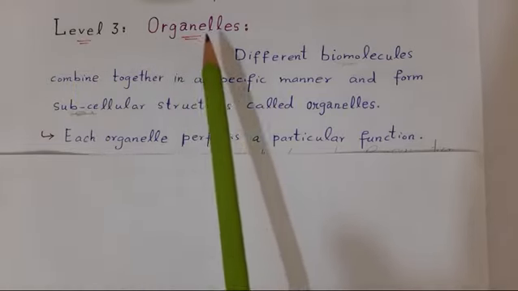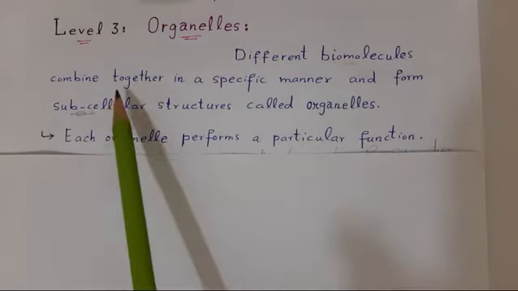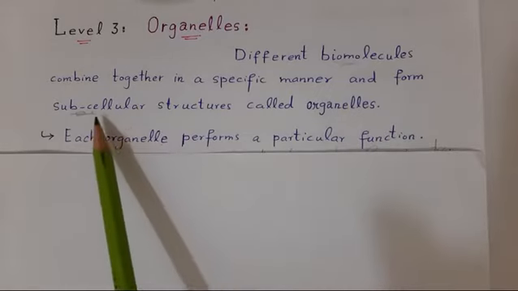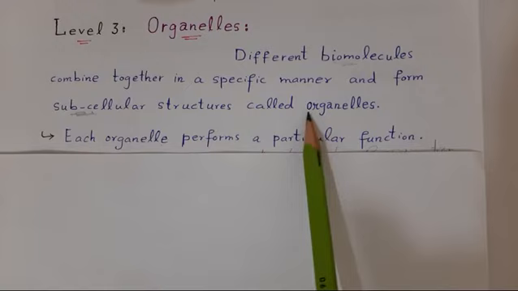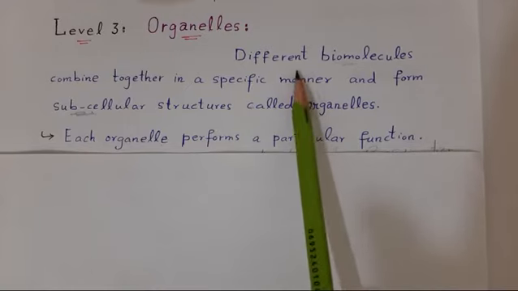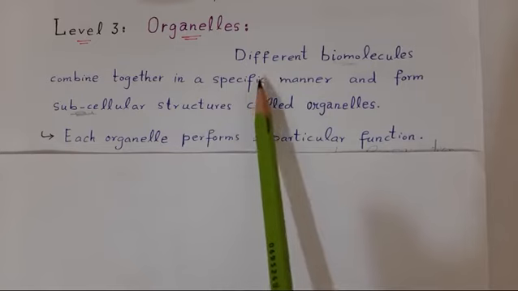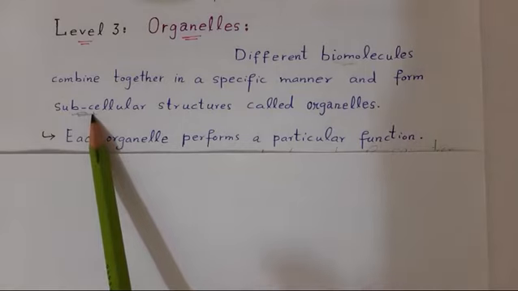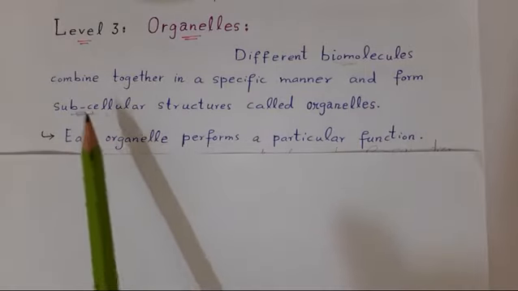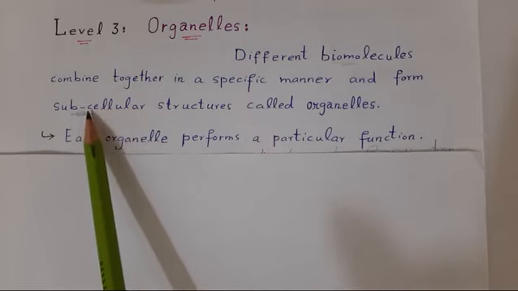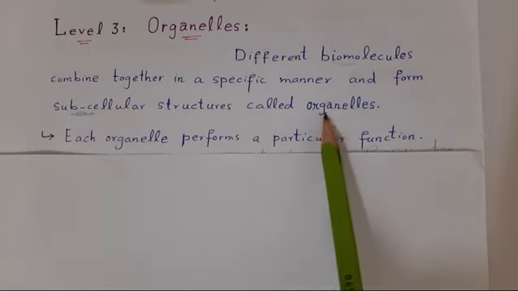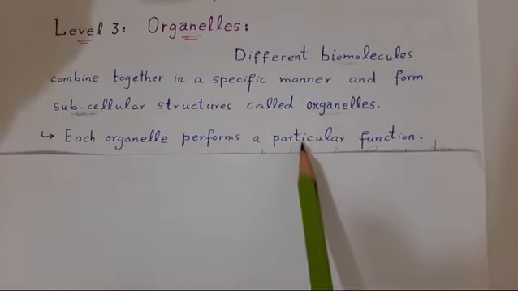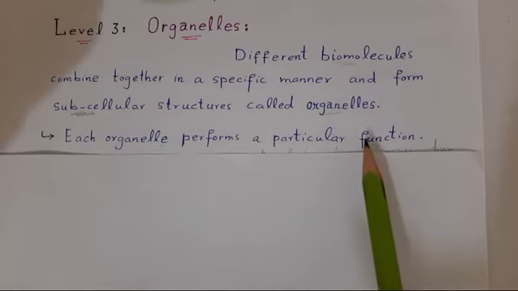What are organelles? When different biomolecules combine together in a specific manner, they form subcellular structures called organelles. जब different biomolecules एक specific manner में, एक खास तरतीब से combine होते हैं, they form subcellular structures. Subcellular means smaller than a normal cell. Each organelle performs a specific function.